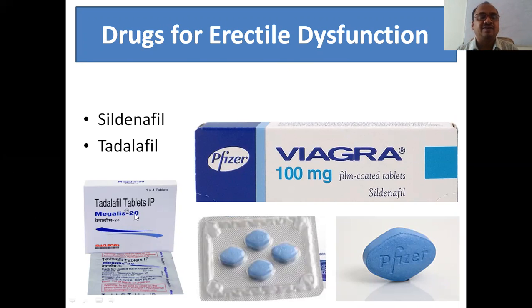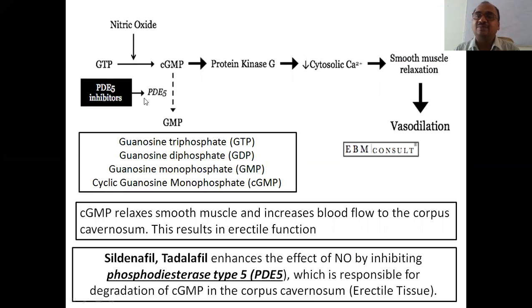Here you can see Tadalafil tablets. Okay, and this is Viagra, 100 mg film coated tablets. Sildenafil tablets are there. You can see here. And mechanism of action, how sildenafil and tadalafil will act. Very interesting one. See here, first of all, you have to see nitric oxide. What is the main job of nitric oxide? Nitric oxide, NO, converts the GTP into cyclic GMP.